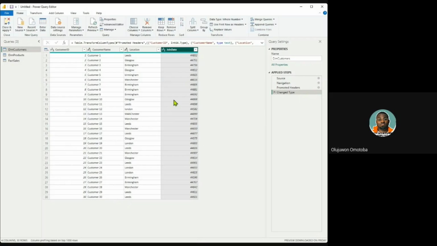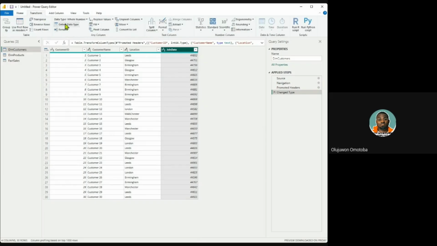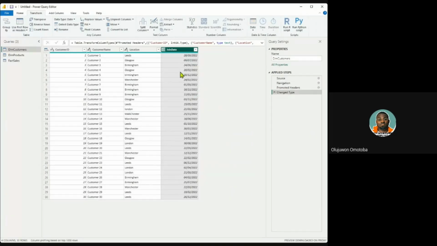If you want to set it manually, there is also an avenue where you can tell the system to automatically detect the data type. That is when you come to transform and click on detect data type. So for instance, if I click on detect data type, it would automatically detect it, but that is not intelligent enough, because this one says join date, and this is not looking like a date. There's embedded information in this, and we will see what it is now. If I change it to date, it asks, should I replace it? I said yes. Now can we see that there is information being hidden from us?